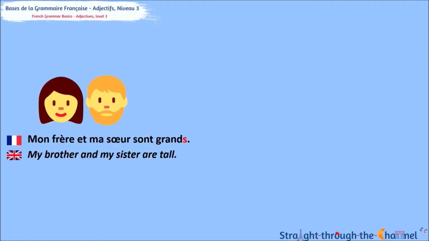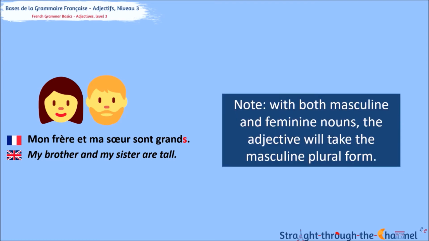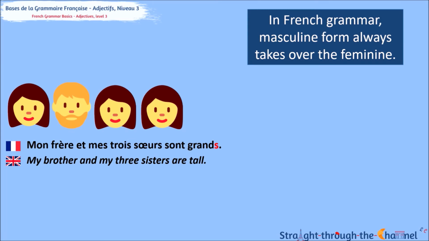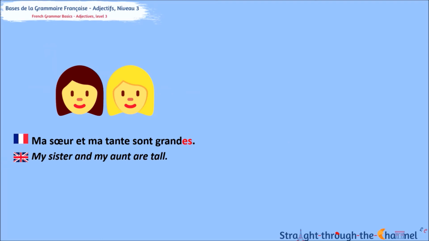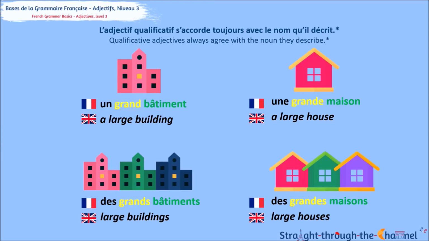Let's study slightly more complicated cases. If you have one masculine word combined with a feminine word, it works the same way as it did when French language rules were made. The masculine gender takes over. No matter how many feminine nouns you have, if there is even one tiny masculine word, it will take over. I guess grammar does not concern itself with gender equality. On the other hand, if there are only feminine words, then the adjective simply takes the mark of the feminine plural.